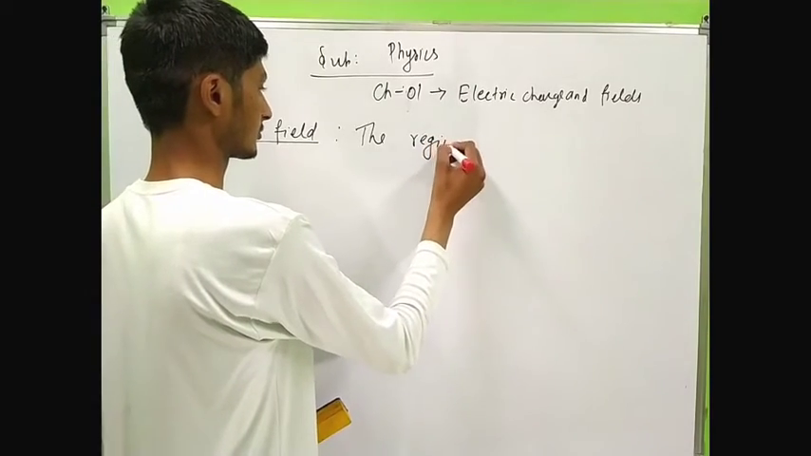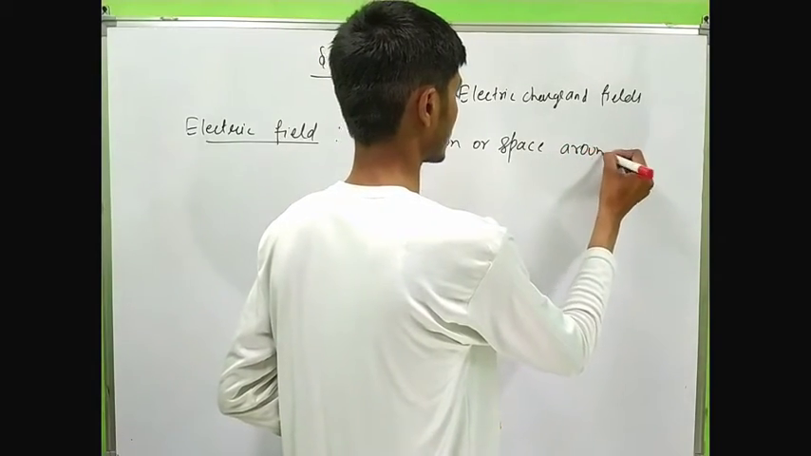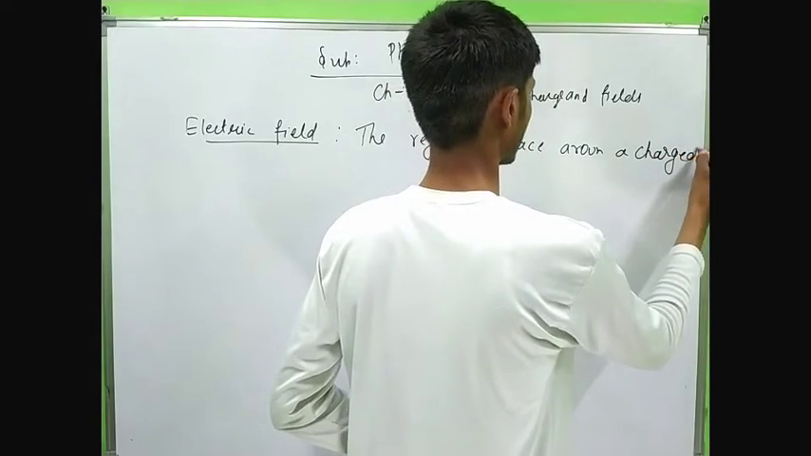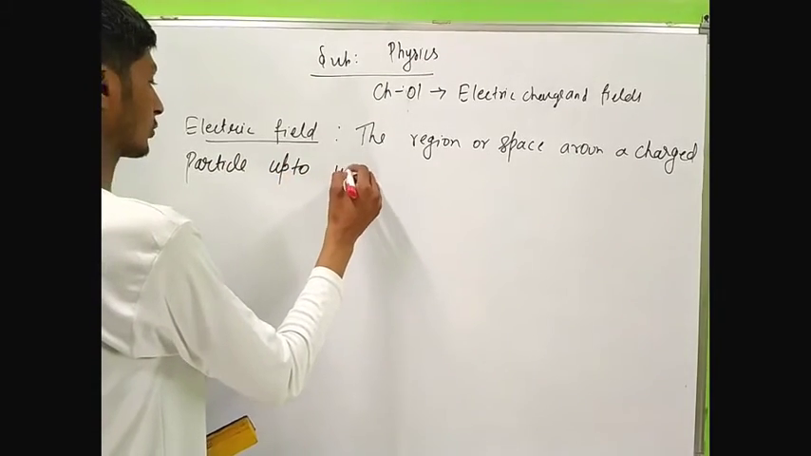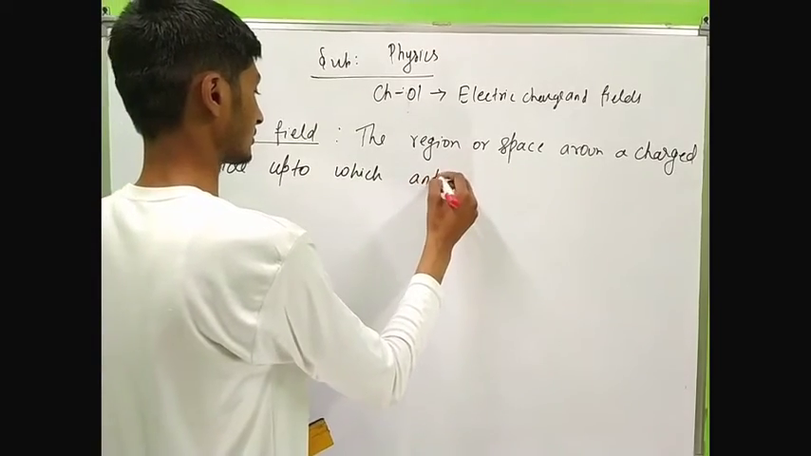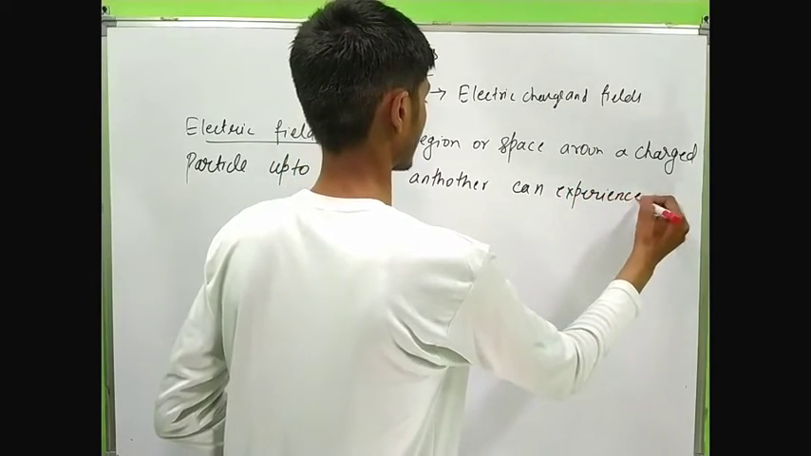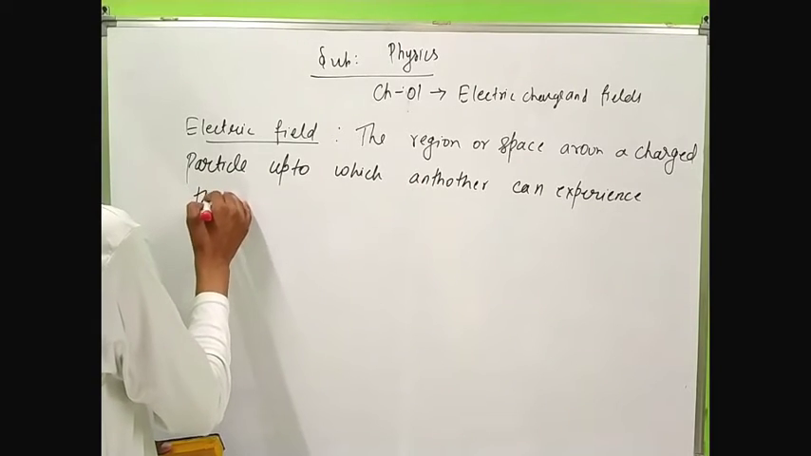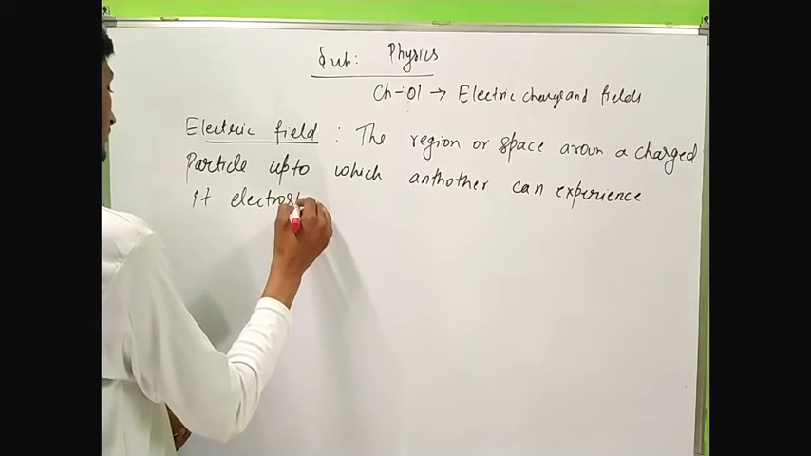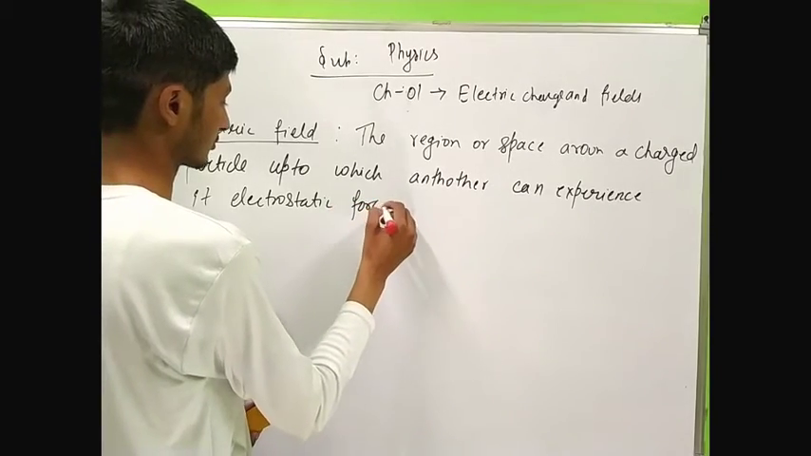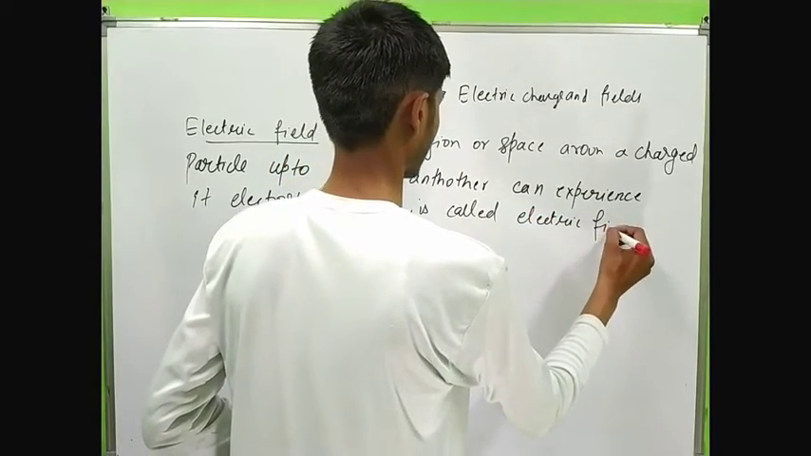The region or space around a charged particle up to which another charge can experience its electrostatic force is called electric field.